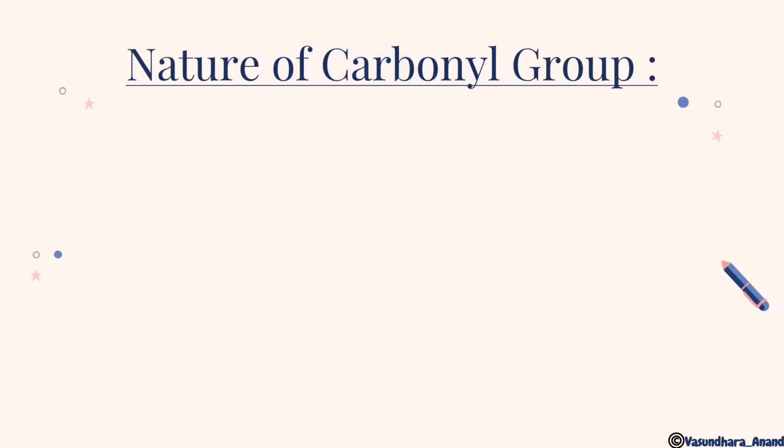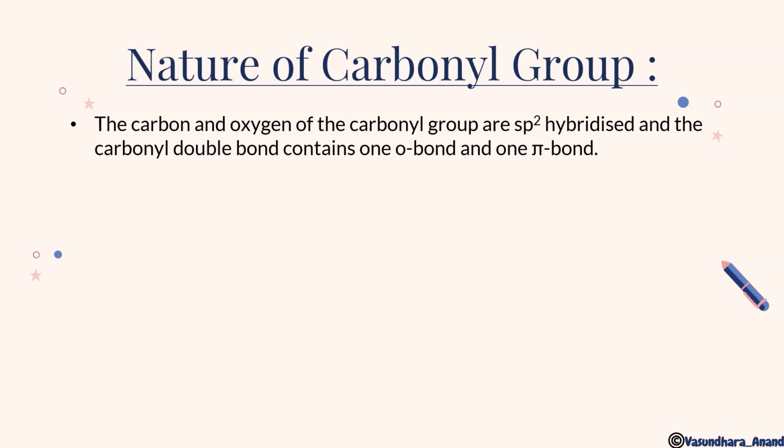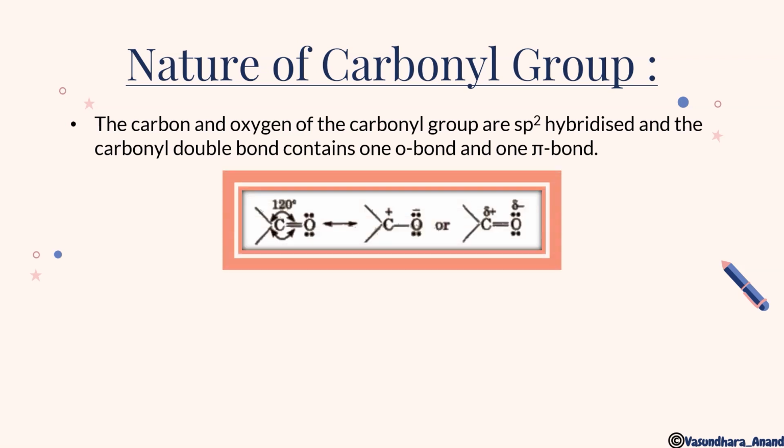Now, nature of the carbonyl group. The carbon and oxygen of the carbonyl group are sp2 hybridized, and the carbonyl double bond contains one sigma bond and one pi bond. And they are polar in nature also.